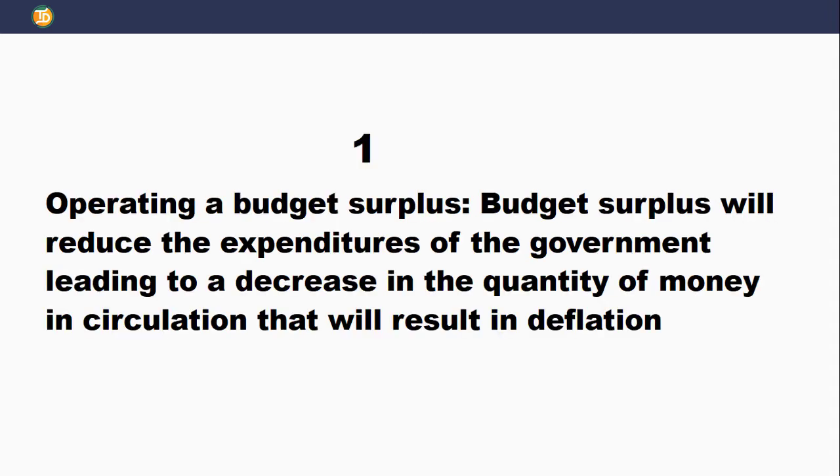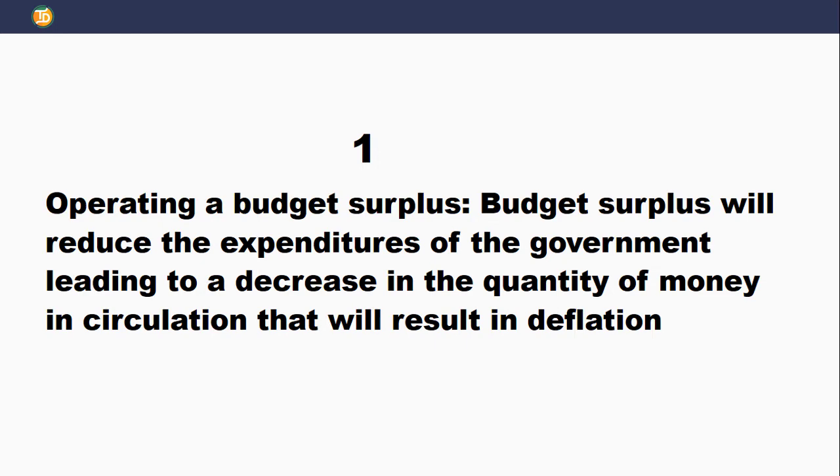Now, let's look at the causes of deflation. What are the things that can bring about deflation in any country? Number one is operating a budget surplus. If government operates budget surplus, it will reduce expenditures of the government, leading to decrease in the quantity of money in circulation. And when there's decrease in quantity of money in circulation, price level of goods and services will fall drastically, which will bring about deflation in a country.